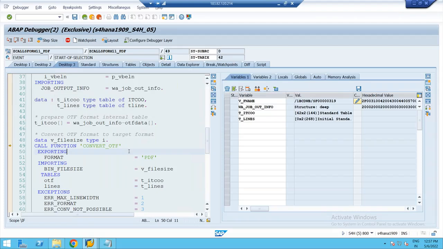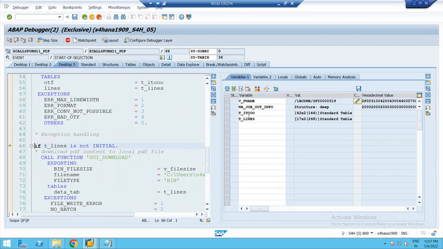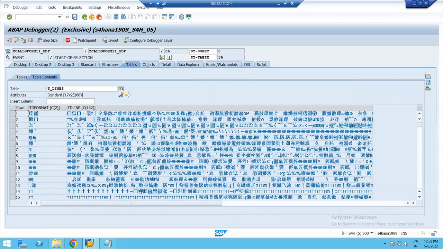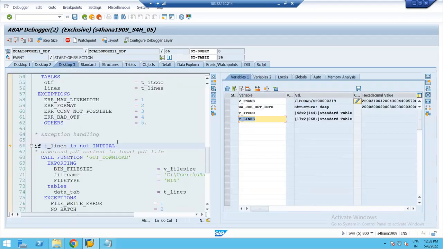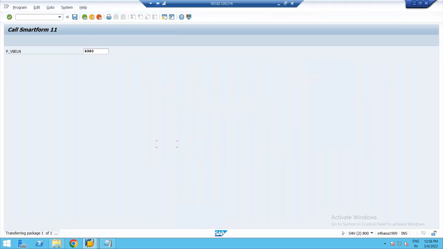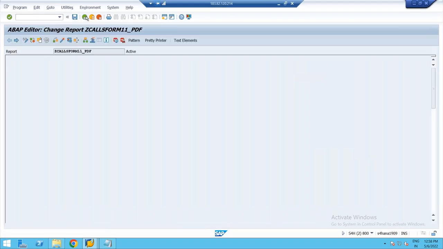So when I call this function model, F6, yes, I got some 17 entries. This T_lines contains the information in PDF format. If you see the content here, T_lines, it is something we cannot understand. This is the PDF content which is available internally. We are downloading it by calling the function model GUI download. When I say execute, the system is trying to create the file. I'll say yes, download. What is that? Gensoft.pdf. It might have downloaded.